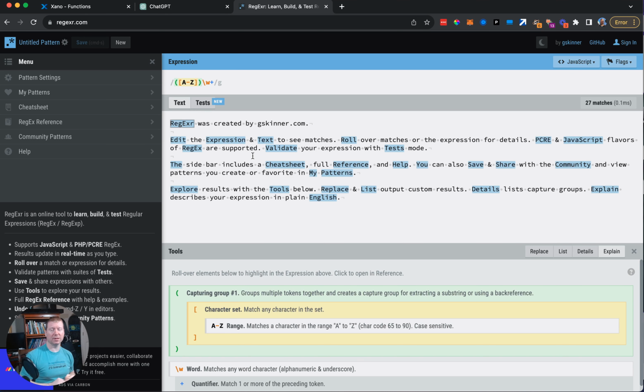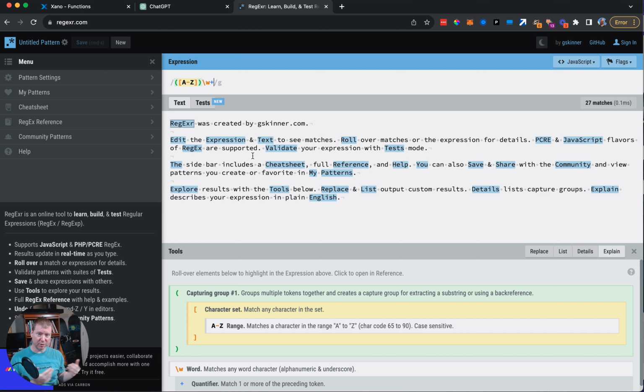So one of the questions I often get, like in forums, also in Xano, is about regular expressions, which is based on a very old language that is still used today. It often has some optimized parsing for performance purposes, but mostly is just super terse and flexible. And that language is called regular expressions.